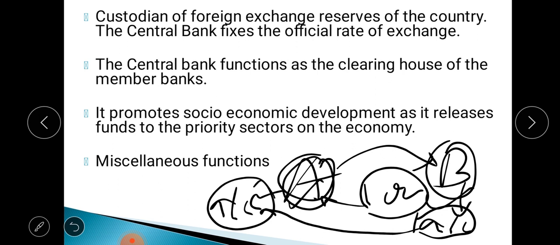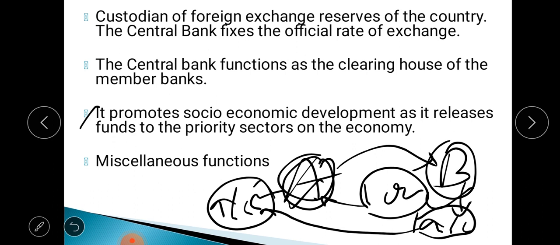Understood? Then you see, it promotes socio-economic development as it releases funds to the priority sectors of the economy. Priority means some important sectors are there. The RBI suggests that those priority sectors, like agriculture in India, which is a priority sector, should be developed. Some policies are also taken in regard to the welfare of those sectors, like providing easy loans to the farmers, so that these sectors can develop. That is the promotional role, it is said.